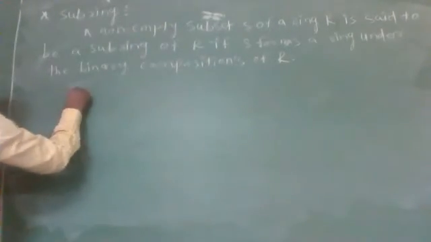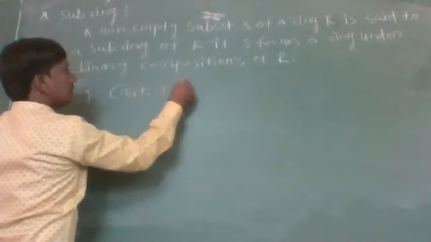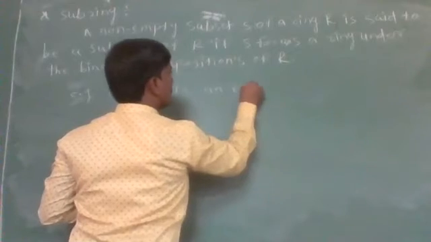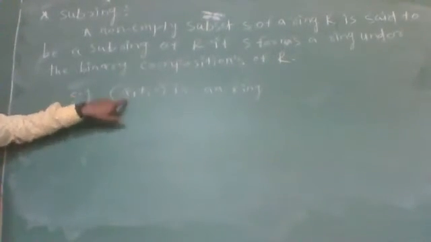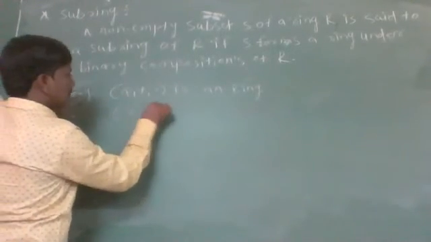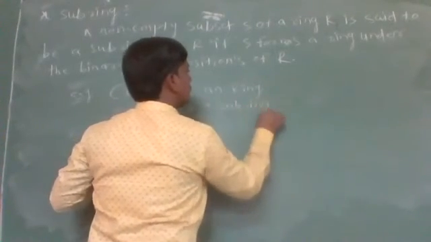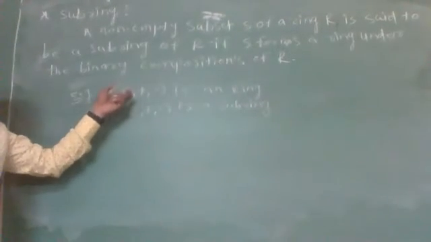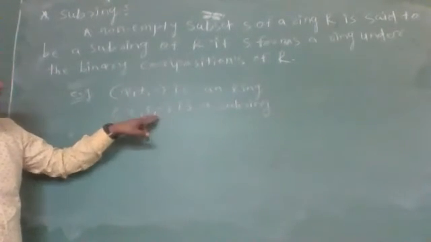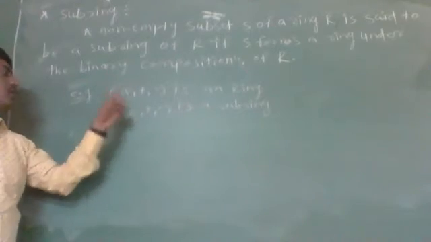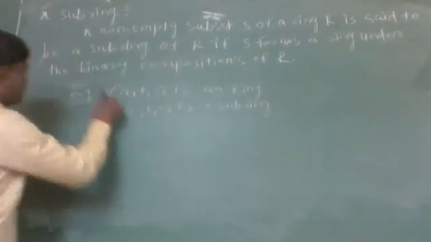For example, Q, plus, dot is a ring, and we take one non-empty subset of Q. The set of integers is a subset of Q. So Z, plus, dot is a subring, since the set of integers is a subset of the set of rational numbers and the set of integers forms a ring under the binary compositions plus and dot, which are actually defined on the set of rational numbers. So Z, plus, dot is a subring of the ring Q, plus, dot.